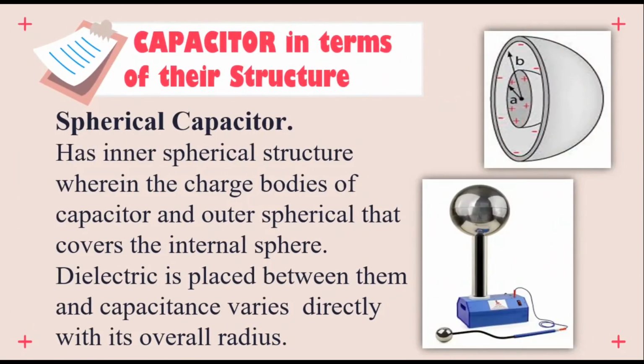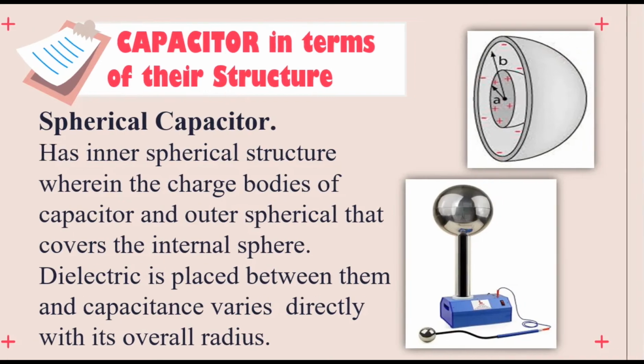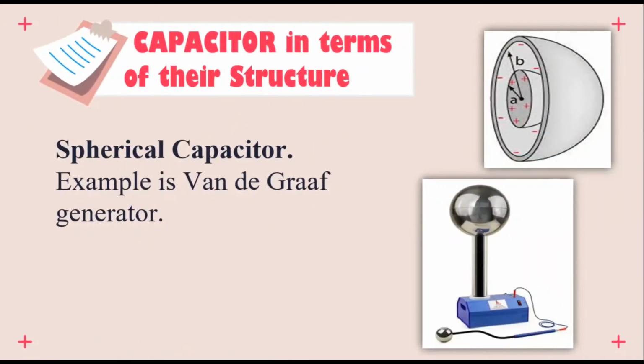And lastly, the spherical capacitor. It has an inner spherical structure, wherein the charged bodies of the capacitor, and an outer sphere that covers the internal sphere. The dielectric is placed between them and capacitance varies directly with its overall radius. An example of this is the Van de Graaff generator.